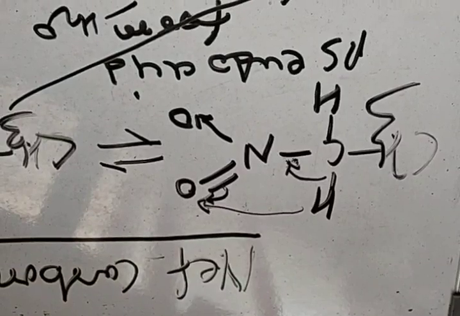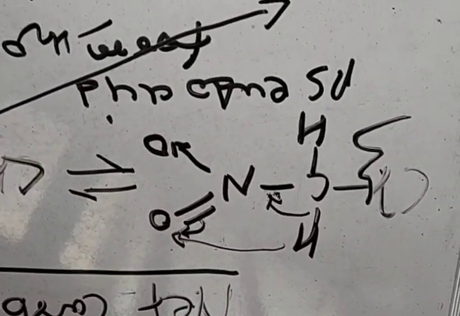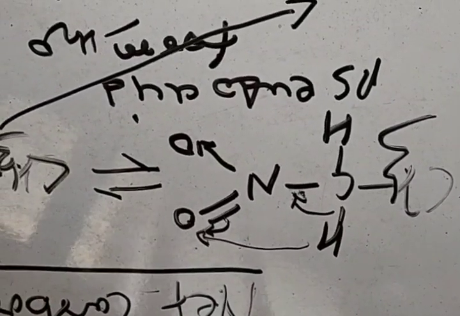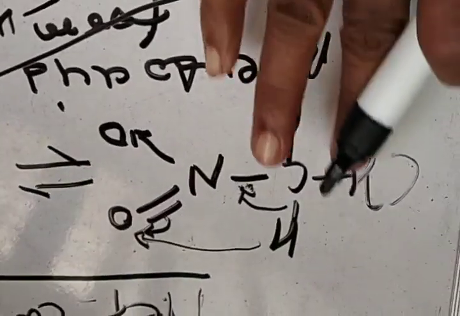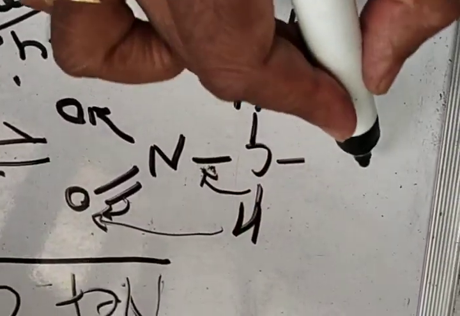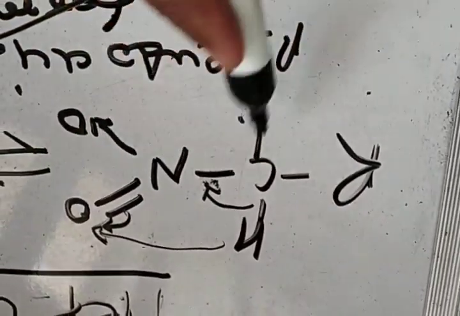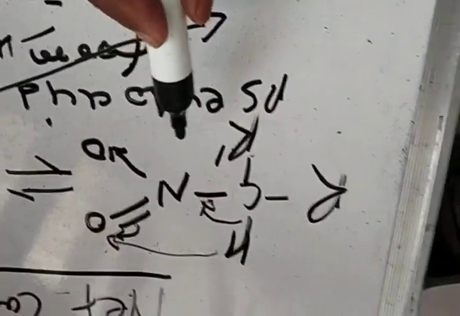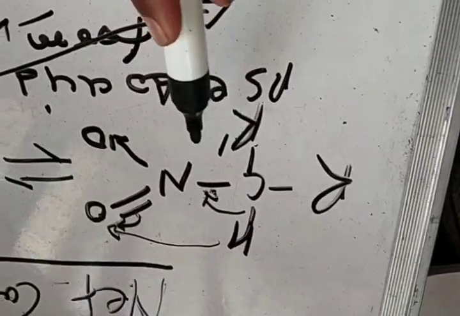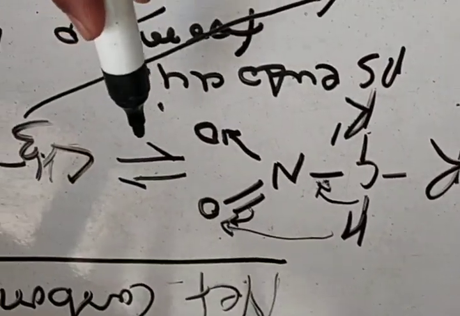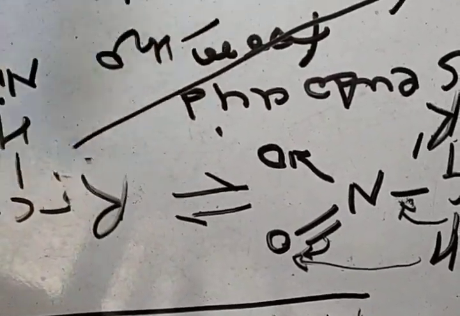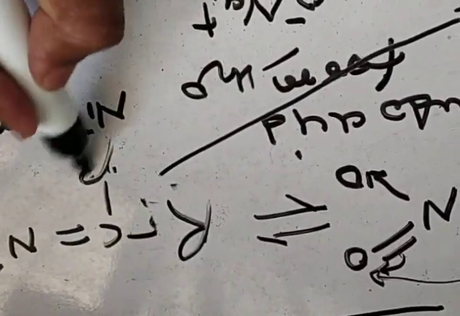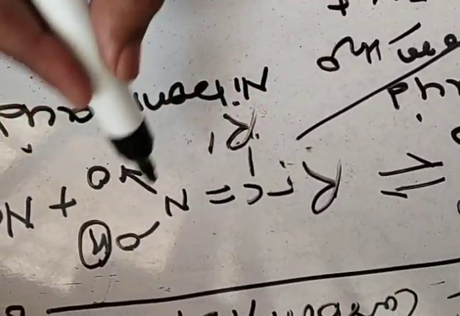Nef carbonyl synthesis is given by primary and secondary nitroalkanes. It is not given by tertiary nitroalkane. If we take a secondary nitroalkane, the formula will be like this. This is a secondary nitroalkane. It undergoes tautomerization to give its nitronic acid form.